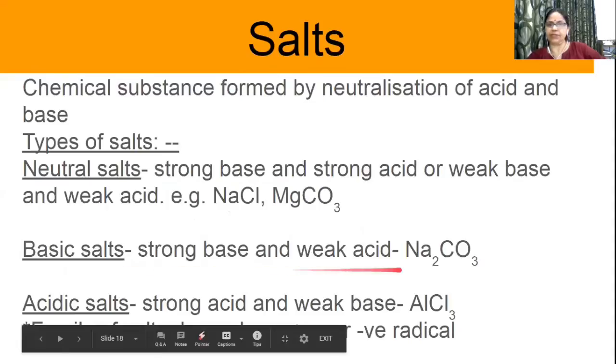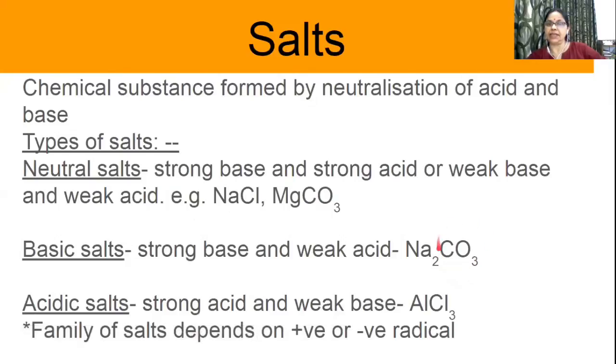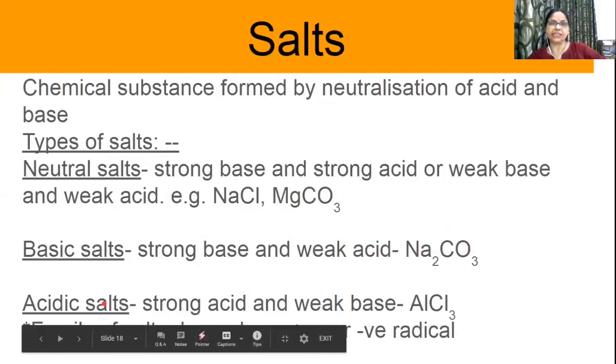For example, sodium carbonate is made up of NaOH, a strong base, while the acid is H2CO3, the carbonic acid. Next are the acidic salts. Acidic salts are made up of a strong acid and a weak base. AlCl3 is one example. AlCl3 is made up of aluminum hydroxide and HCl, so strong acid.